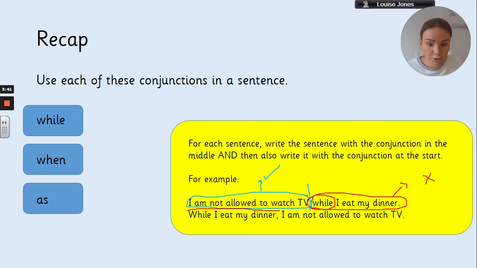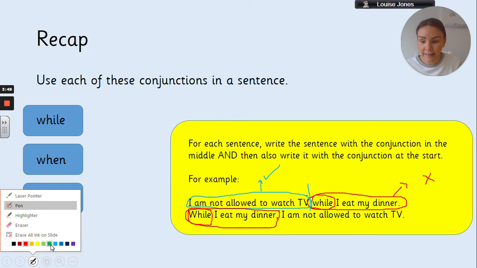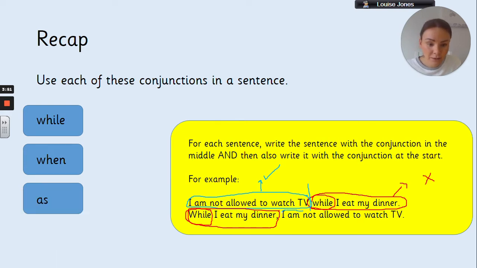Here is my subordinate clause, while I eat my dinner. And here's my subordinating conjunction, while. And here is my main clause. I am not allowed to watch TV. I've still got those 2 clauses together. I've just switched them around the other way, okay?